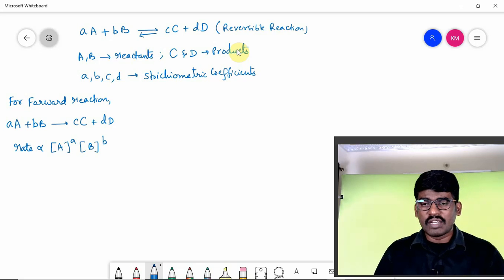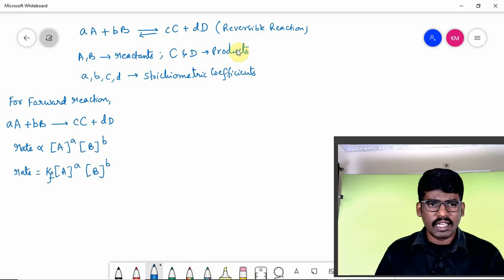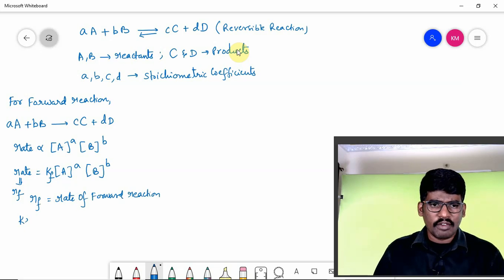So rate is equal to K into concentration of A raised to a and concentration of B raised to b. Here we write the constant as Kf, and the rate as Rf, where Rf stands for the rate of forward reaction.